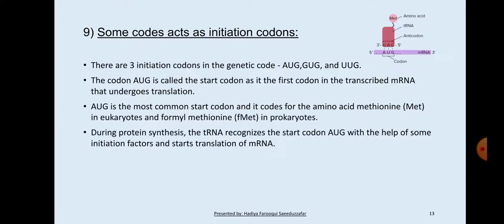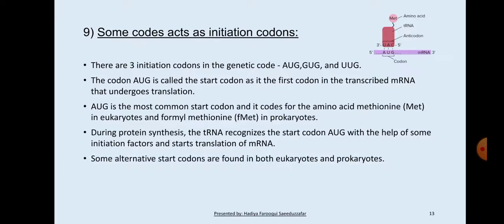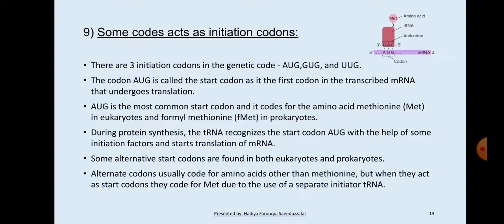During protein synthesis, the tRNA recognizes the start codon AUG with the help of some initiation factors and starts translocation of mRNA. Some alternative start codons are found in both eukaryotes and prokaryotes. Alternate codons usually code for amino acids other than methionine, but when they act as a start codon, they code for methionine due to the use of a separate initiator tRNA.